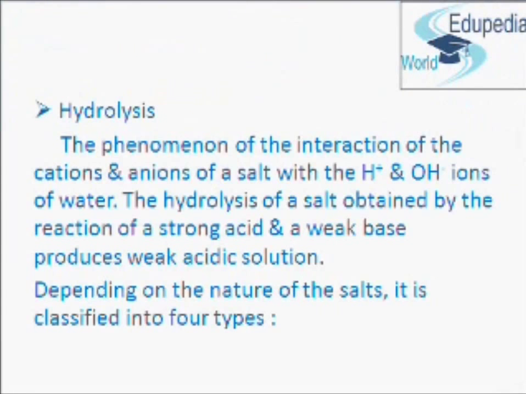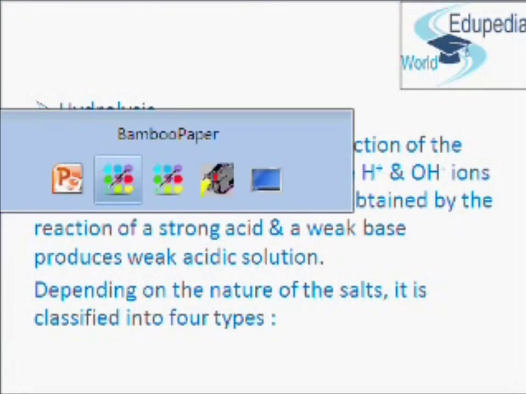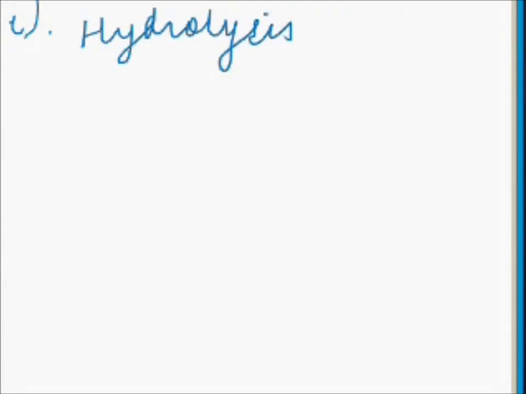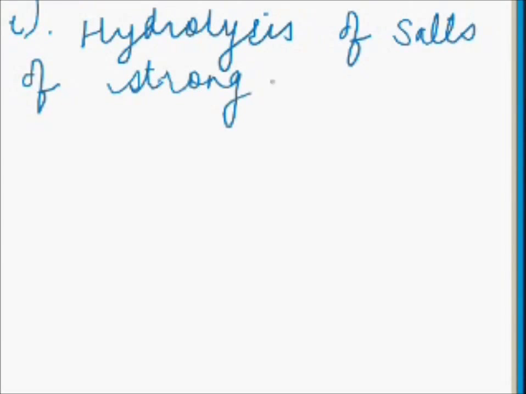Depending on the nature of salts, hydrolysis is classified into 4 types. The first type is hydrolysis of salts of strong acids and weak bases.